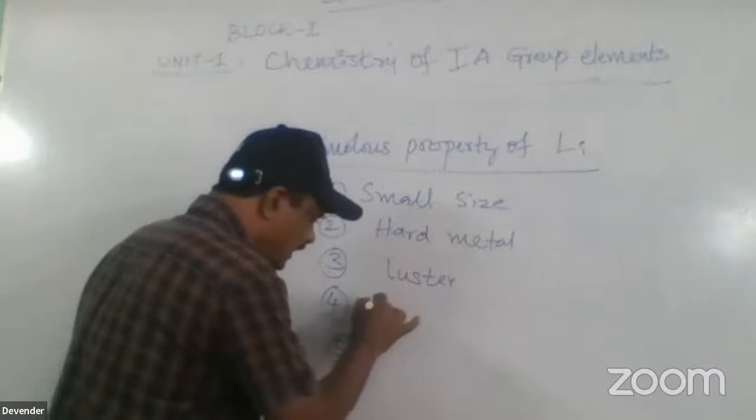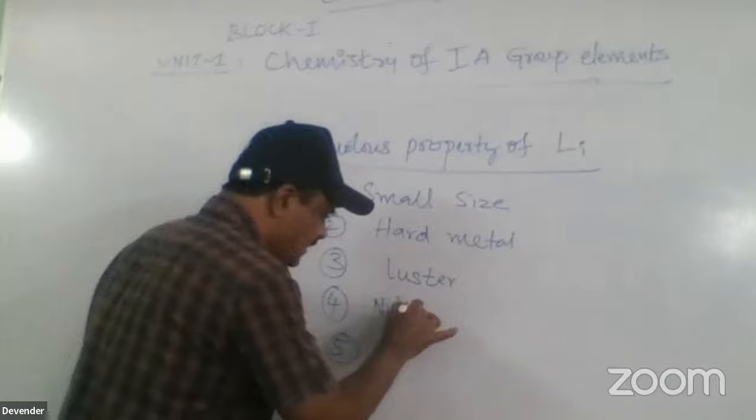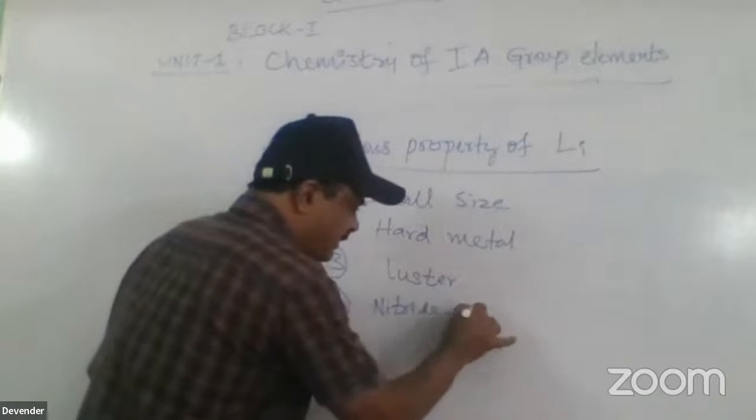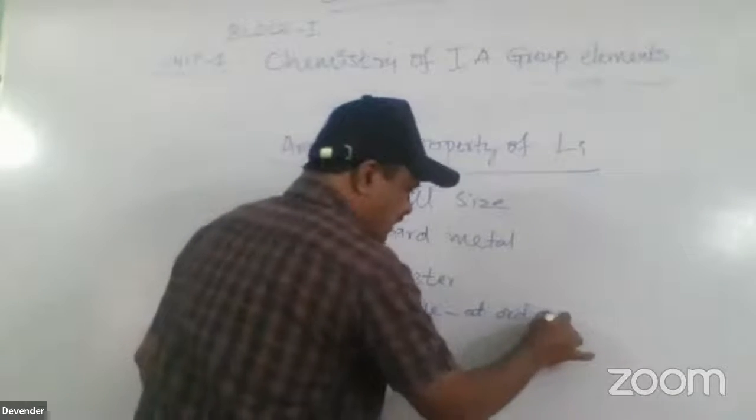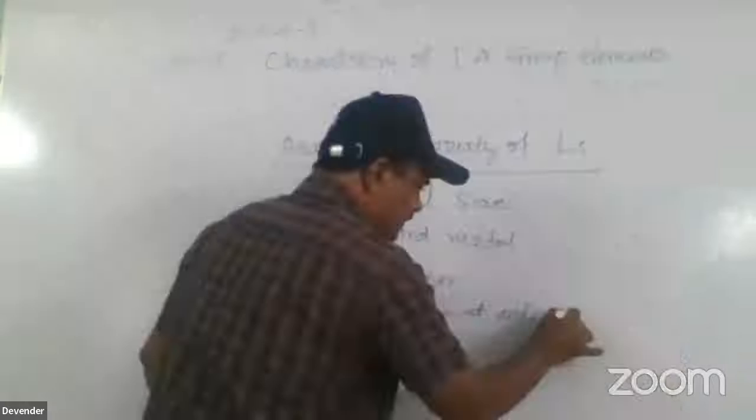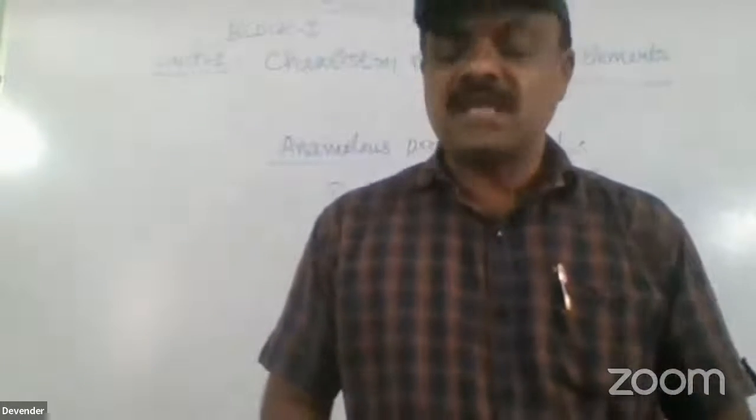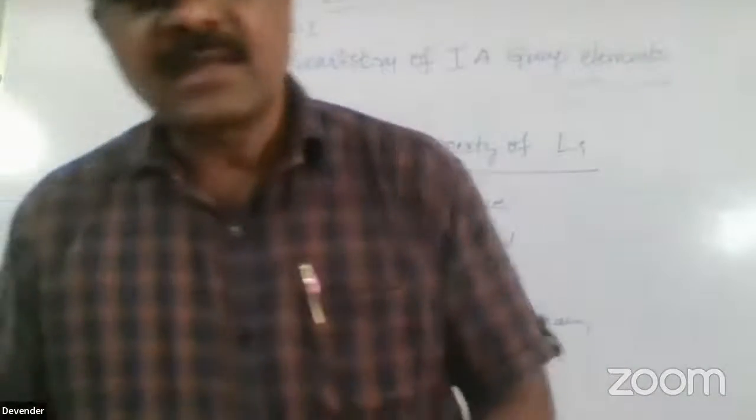One more important point, the fifth point: besides the nitride formation at ordinary temperature, lithium reacts with bromine very slowly.